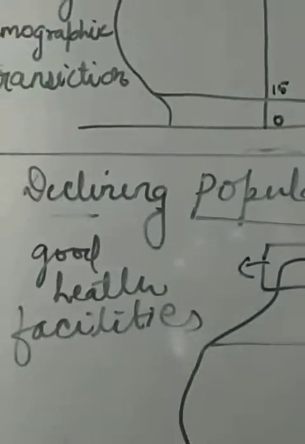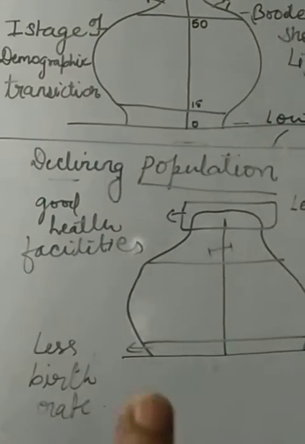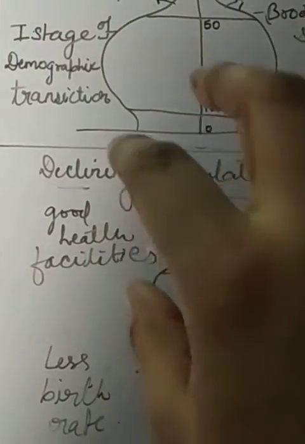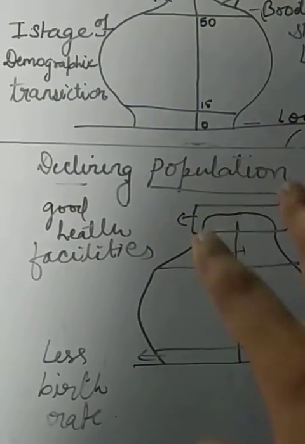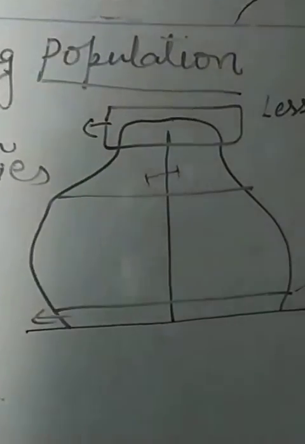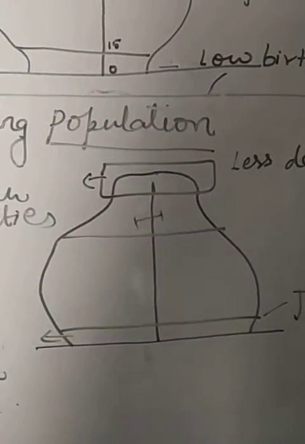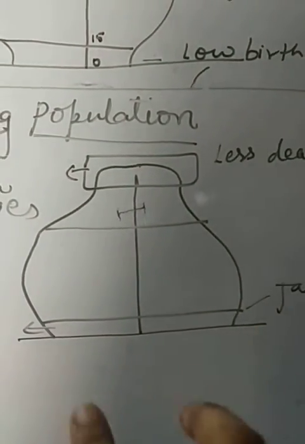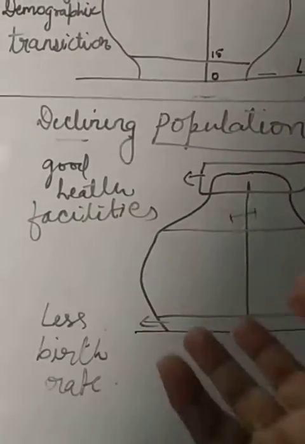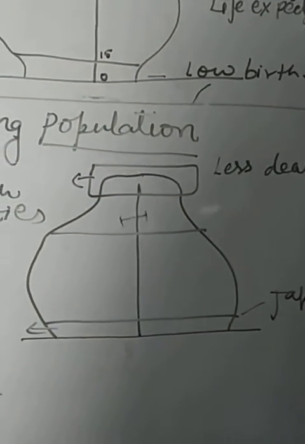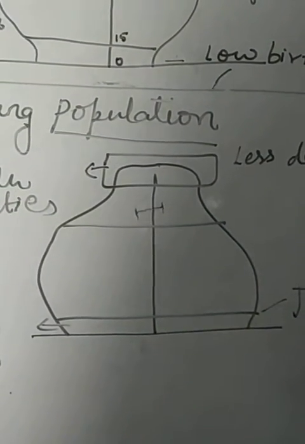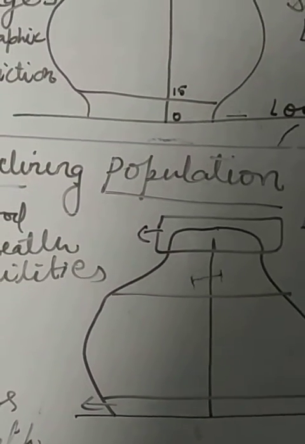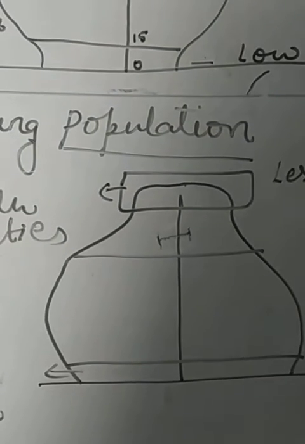Now the next one is known as declining population. I think you can understand this word declining. It shows decline, meaning the population is declining in that area. You can take some examples of Japan or Germany. In these countries there are less death rates and less birth rates, meaning neither is the birth rate very high nor the death rate very high, because in these countries the population does not have so much time, or you can say they are busy maintaining the quality of their life. So this is the condition.